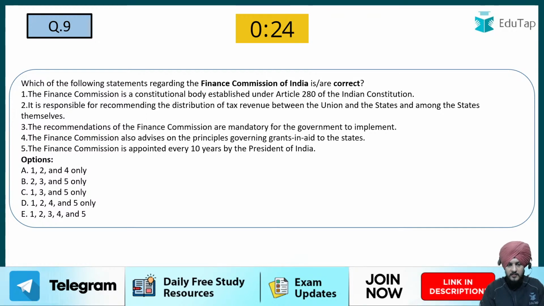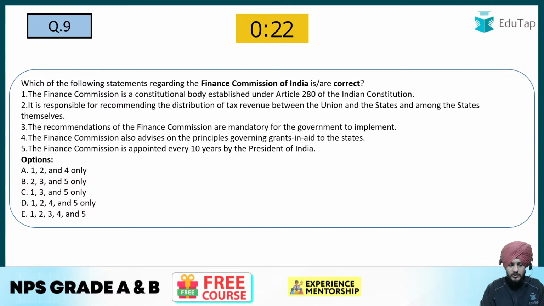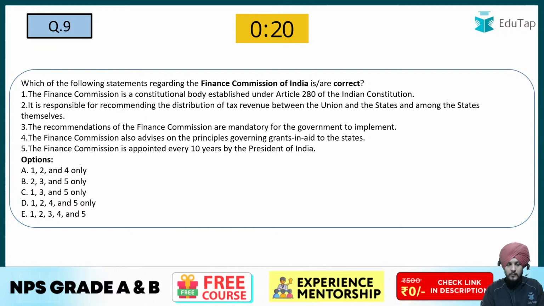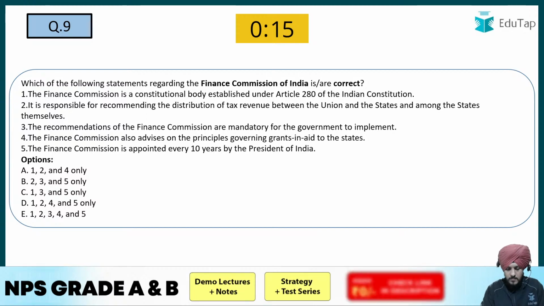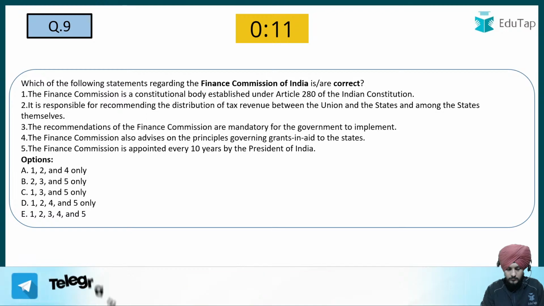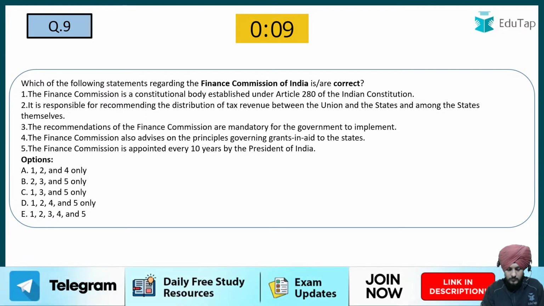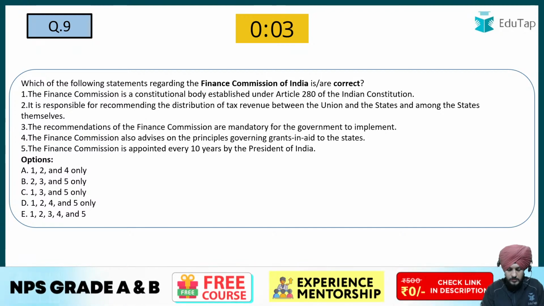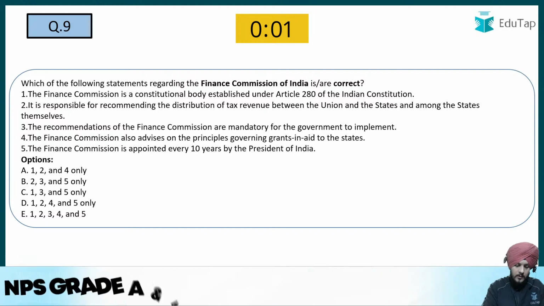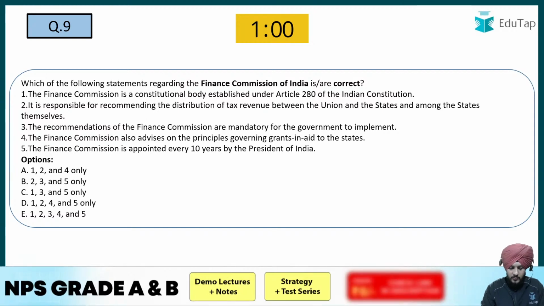So tell me the answer to this question. Question number 9, please mark your answers.